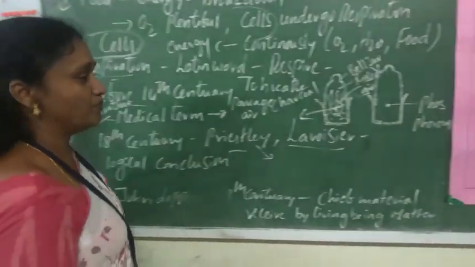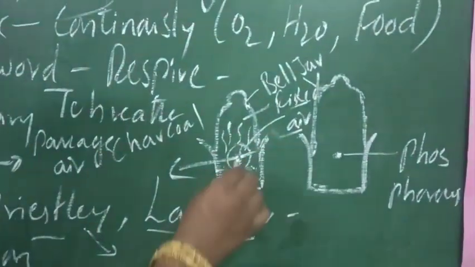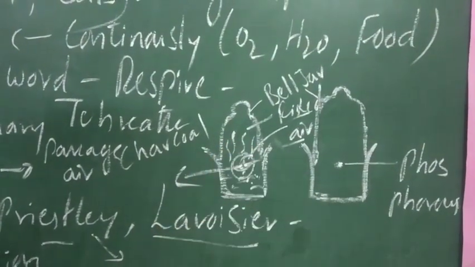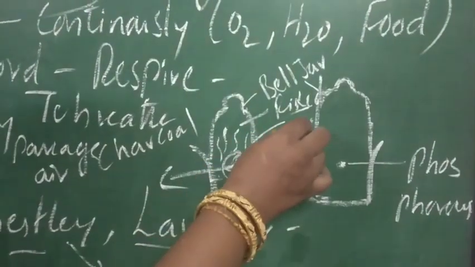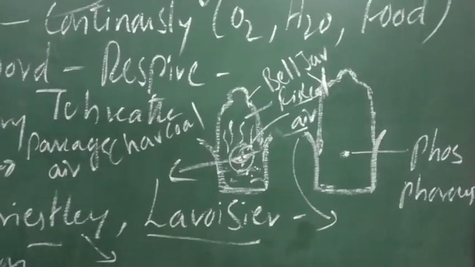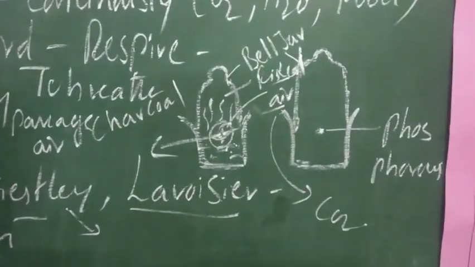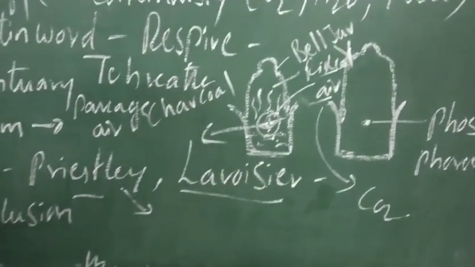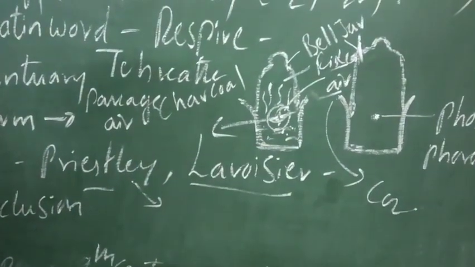In the first experiment, he took a bell jar and a trough of water, and in that he burnt charcoal. He confirmed that whenever charcoal or carbonaceous material burns, it liberates fixed air. In the olden days, what we now call carbon dioxide gas was called fixed air. So from this, it is confirmed that the burning of carbonaceous material produces carbon dioxide.